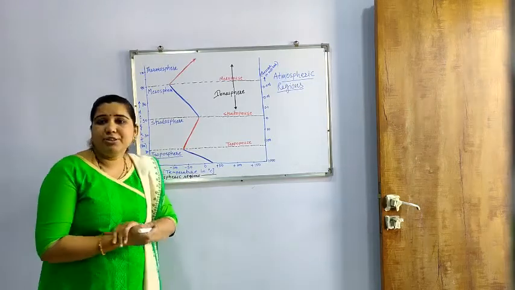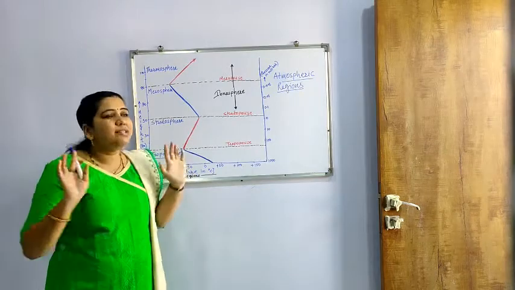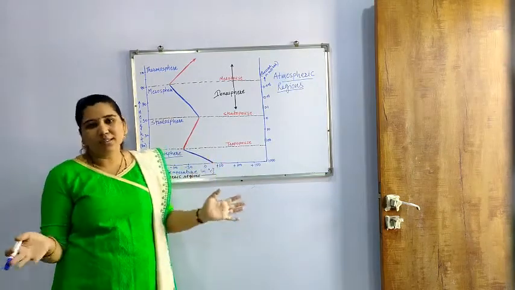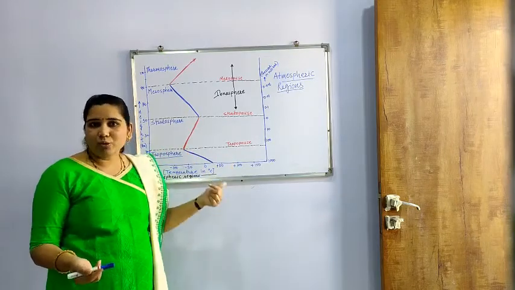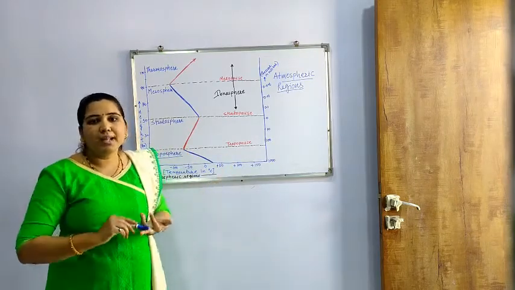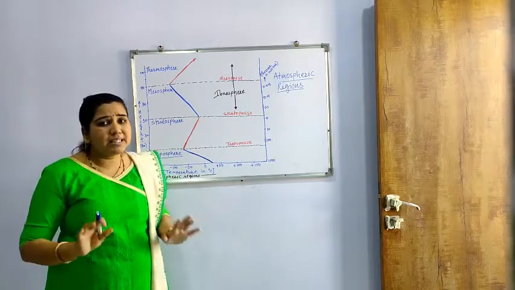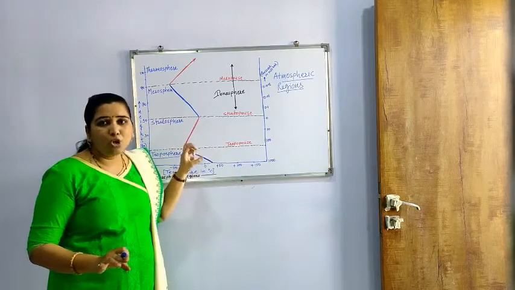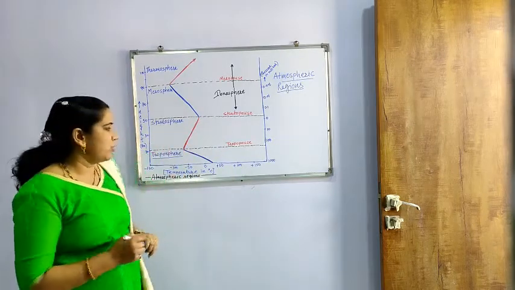Then the chemical species which are found in it are oxygen. We know those are all the gases found around us. So oxygen, carbon dioxide, nitrogen, then methane, different types of hydrocarbons, and all the gases, maximum gases are found in the troposphere. So it is a very important sphere of this total atmosphere.